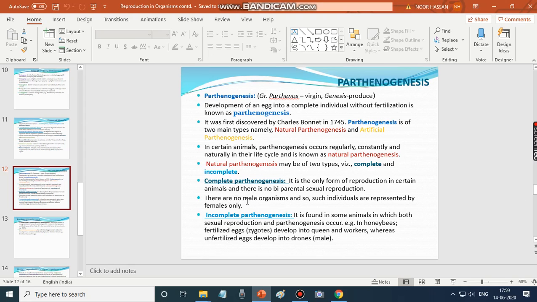Here, both parthenogenesis and sexual reproduction occur. Example, honeybees. In honeybees, fertilized eggs, that is zygotes, develop into queen and workers, whereas unfertilized eggs develop into drones.